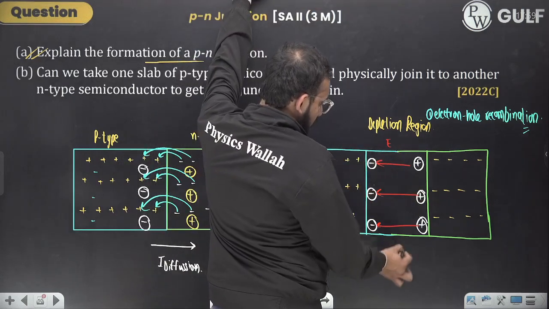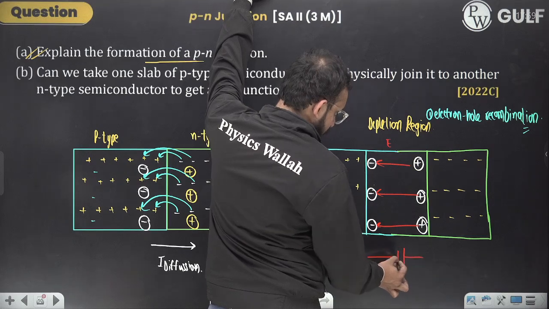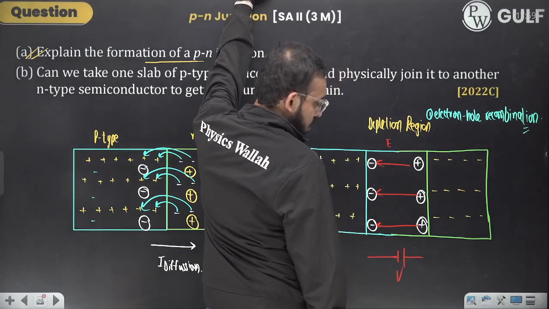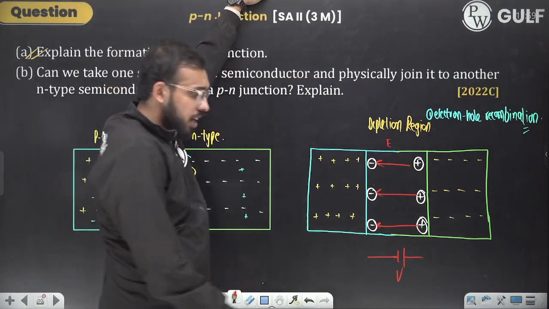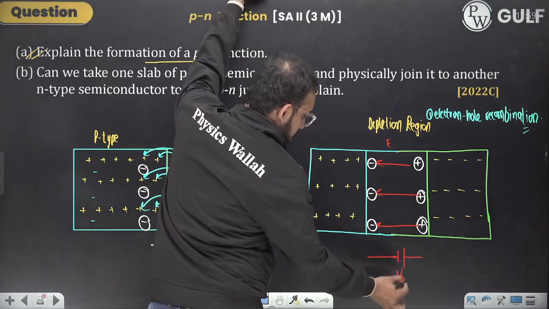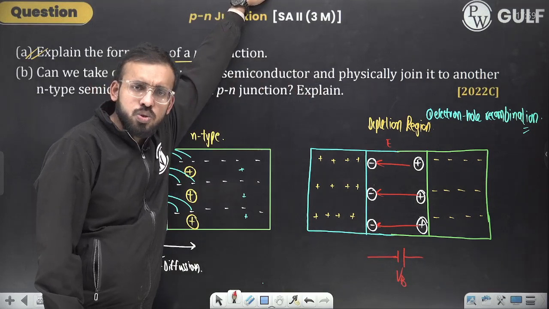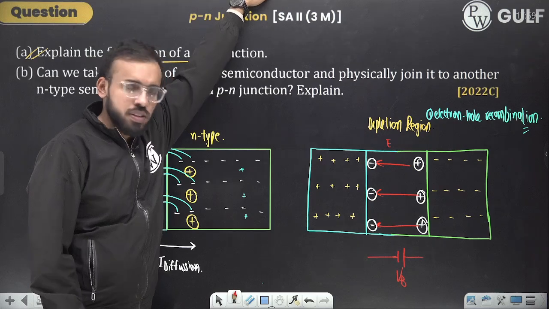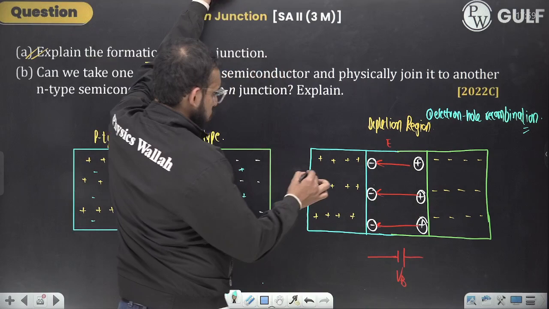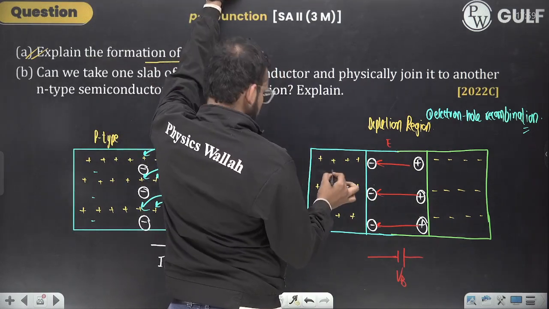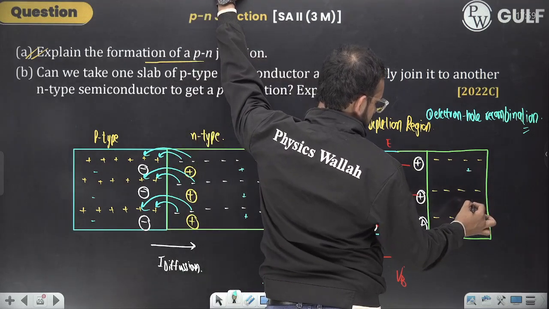Or just imagine that it is acting like a battery or a cell, having some potential given by V, and that is nothing but barrier potential. This is sometimes also referred to as barrier potential. So this is the concept behind the p-n junction. And one thing I had drawn are the minority charge carriers.